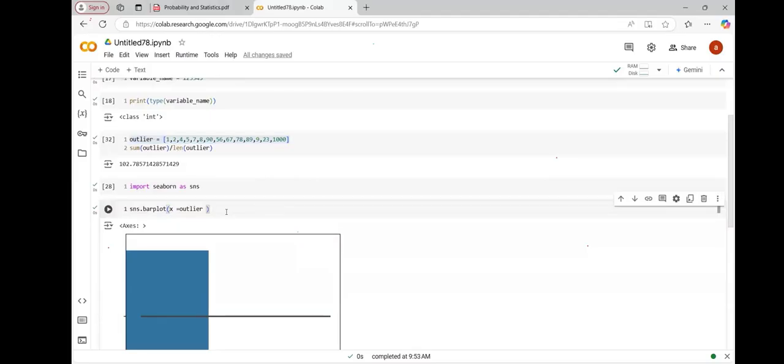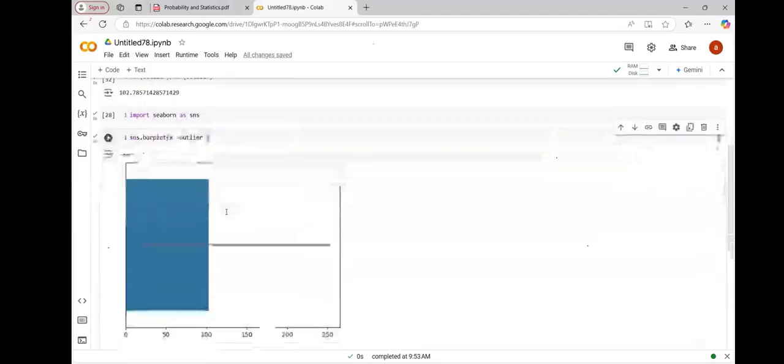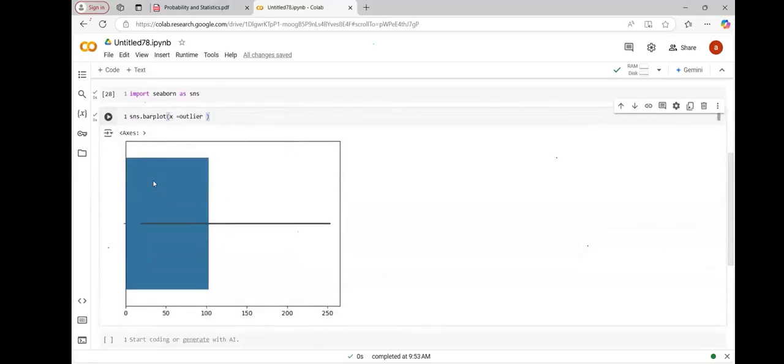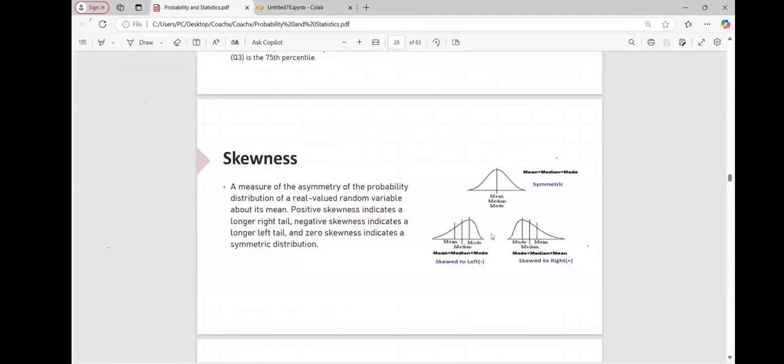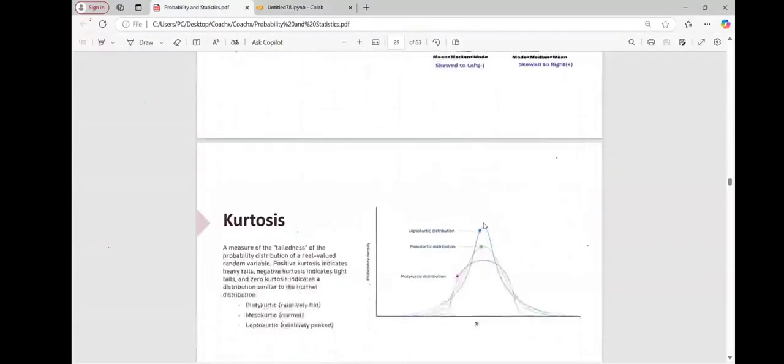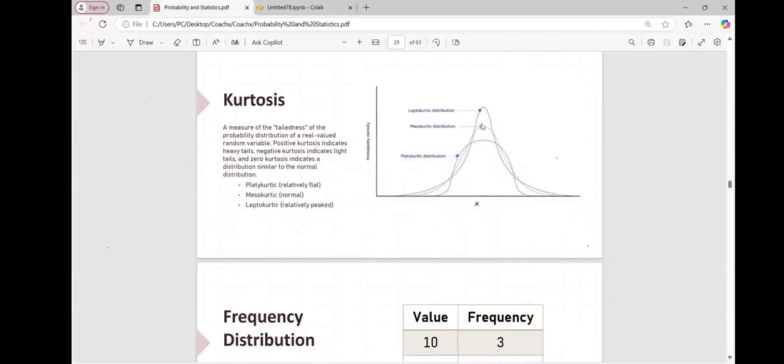So there are some libraries we have. With the help of those we take a graph, and then we can check the distribution. Now my graph is normally distributed, so my data is normally distributed. In this scenario I'm not getting to see any of this type of graph. Right now I'm having mesokurtic distribution, which is the normal distribution.